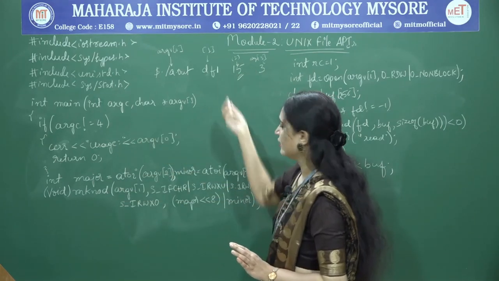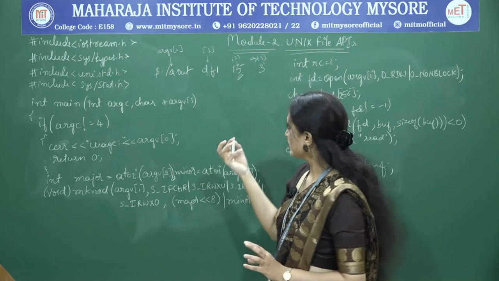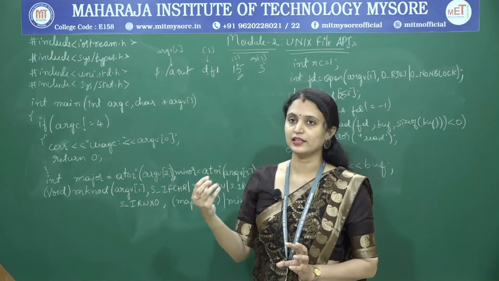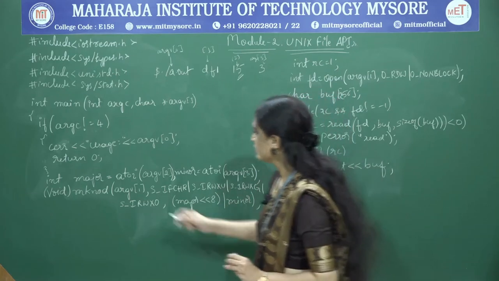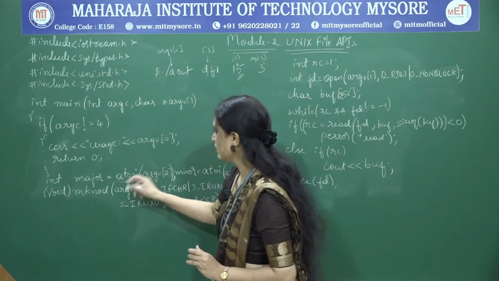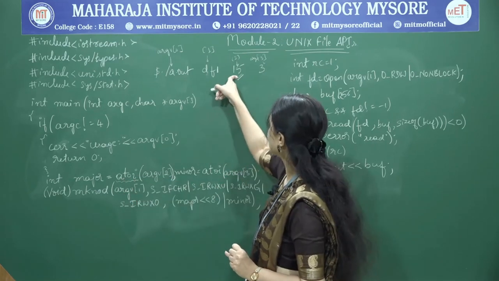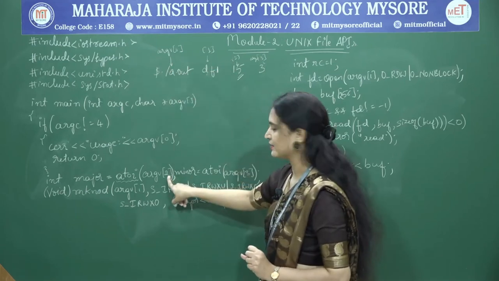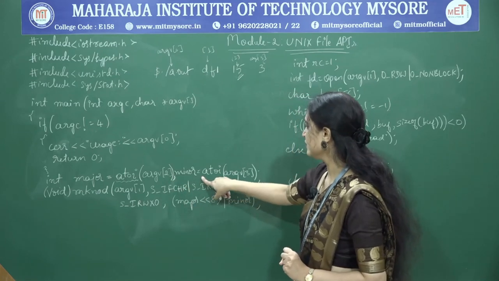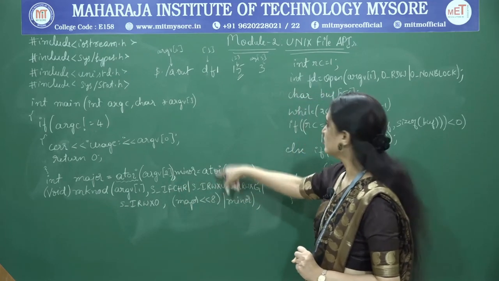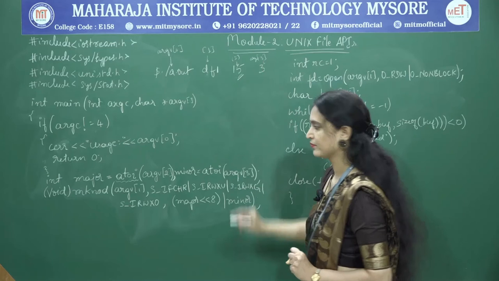If the argument is given properly, in that case what I am doing here, so major number, this will be read as a string, right? So that string will be stored as ASCII in the memory, so that has to be converted to integer. That's why we are making use of the ASCII to integer function, okay, and I am passing this argv of 2. So that is the major device number. Same way for minor device number, I am calling the ASCII to integer function, and this is the minor device number, that means argv of 3, okay.